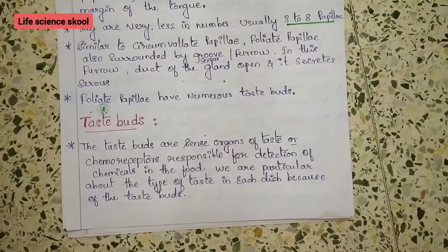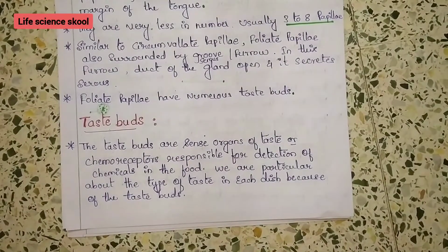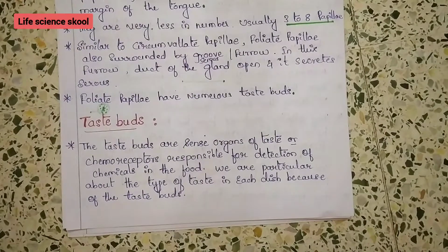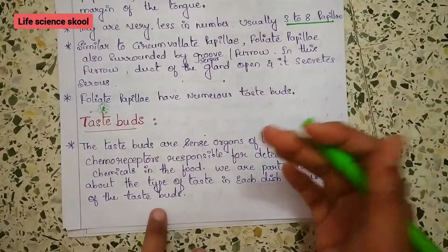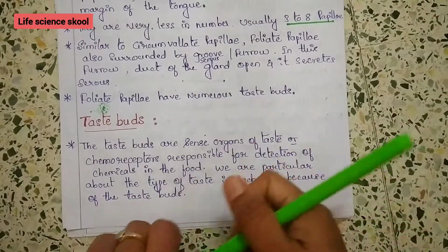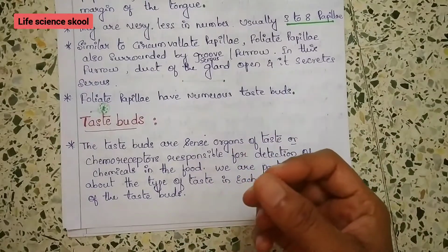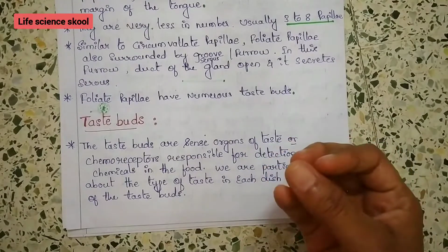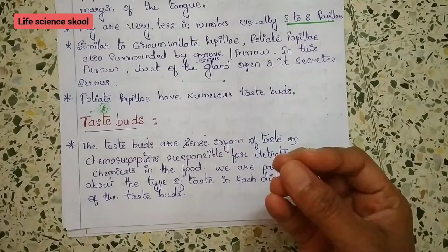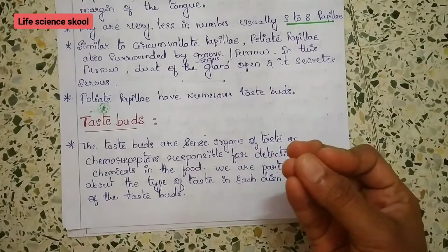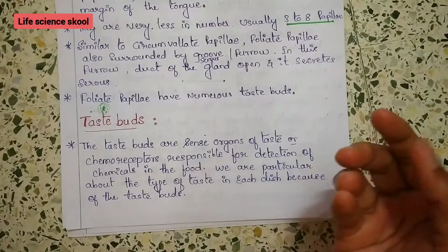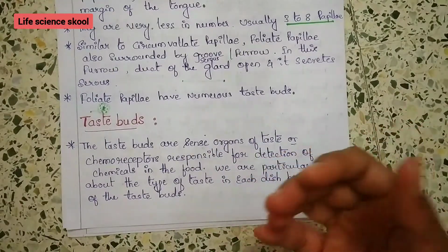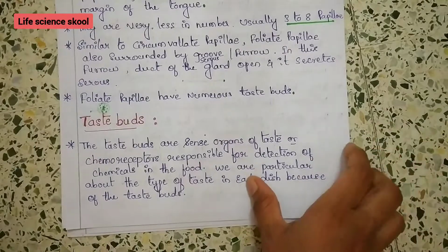These taste buds are sense organs of taste, or you can say chemoreceptors, which are responsible for the detection of the chemicals in the food. We are very particular about the type of taste in each dish because of this taste bud. If we eat pickle, we feel sour, and if we eat sweet things, we feel the sweetness. If we eat anything bitter, we feel the bitter taste. We are able to recognize and enjoy the food because of these taste buds.